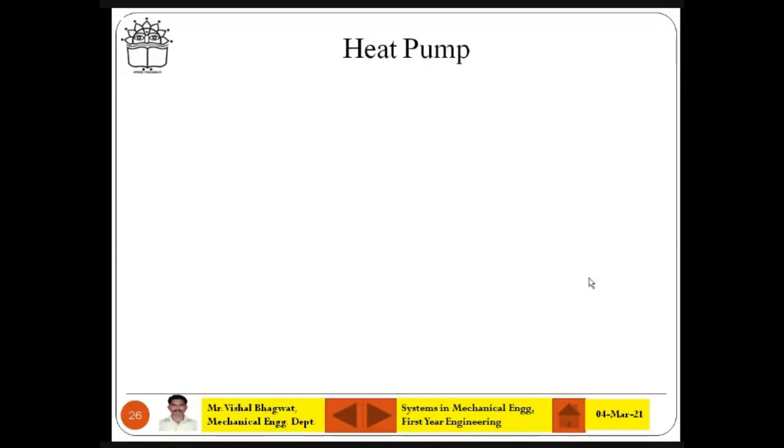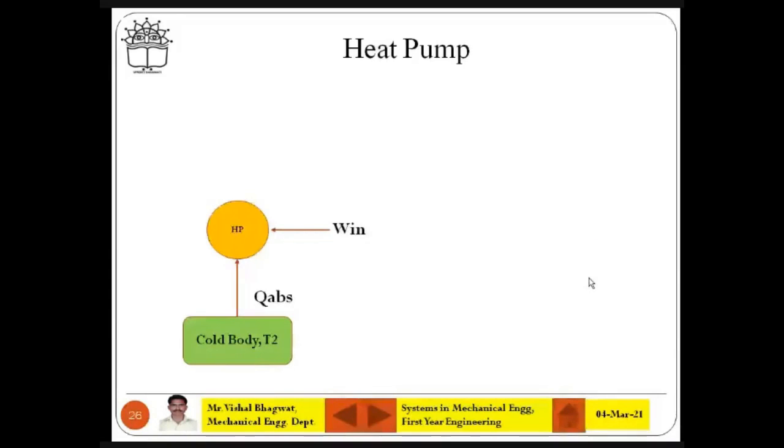Heat pump works on Clausius, because a heat pump is related to temperature flow and heat transfer, and the refrigerator is also based on this, so it is on the Clausius statement. The Clausius statement that was said: it is impossible to extract heat from a cold temperature body and send it to the high temperature body, right? This is the Clausius statement. But with the addition of electricity, it is possible to extract heat from a cold temperature body and send it to a high temperature body. So this is nothing but the heat pump.